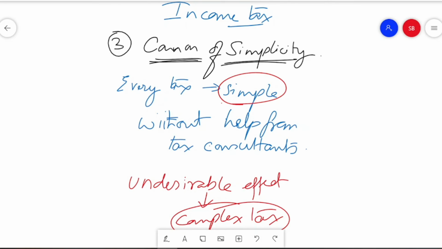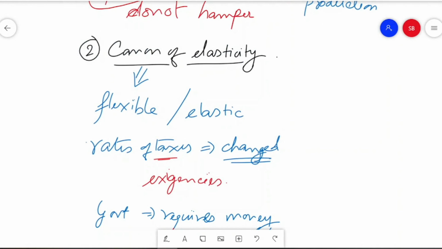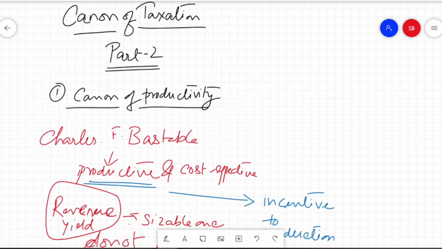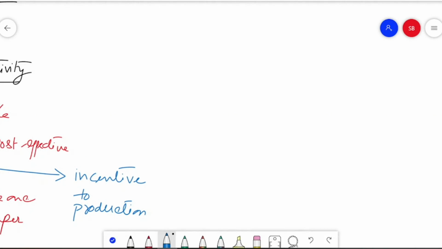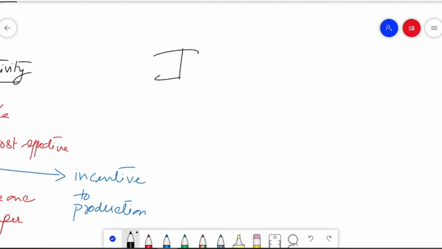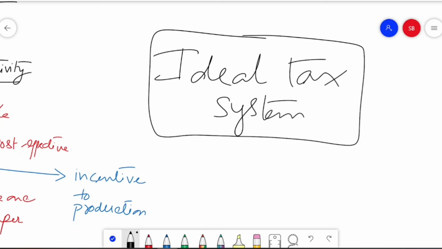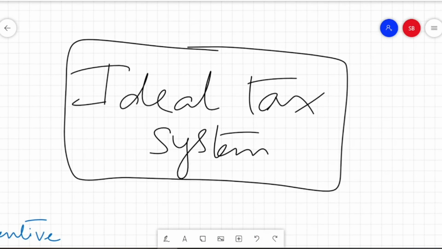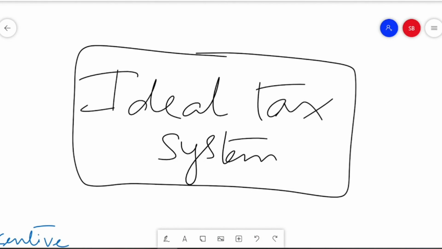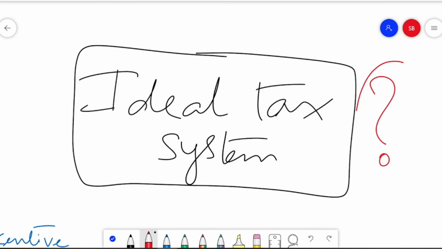But unfortunately, we are finding that such an ideal tax. Now, here is the catch. Ideal tax, as I have mentioned in my previous session also, an ideal tax system is what we need. So these canons are very much important to guide us through this ideal tax system. But as you understand, unfortunately such an ideal tax system is rarely observed in the real world. So this is where a big question mark is there. How to get to this ideal tax system?